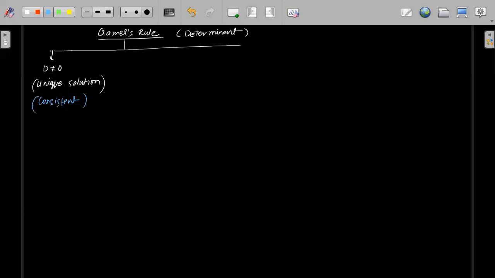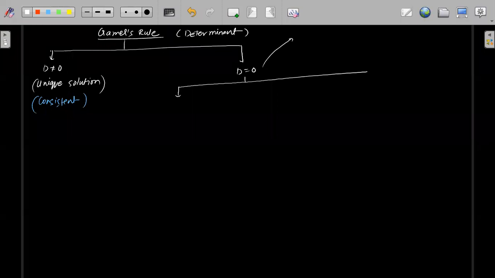Then if D is equal to 0, you have to check the value of D1, D2 and D3.